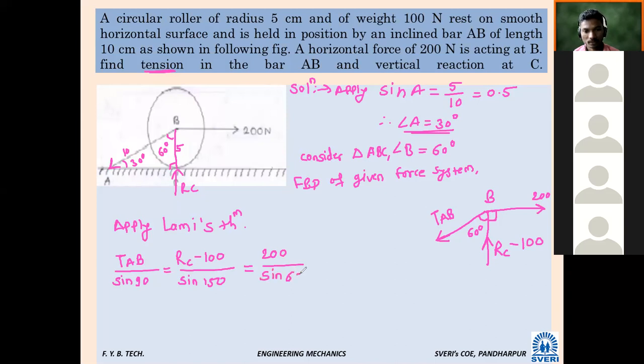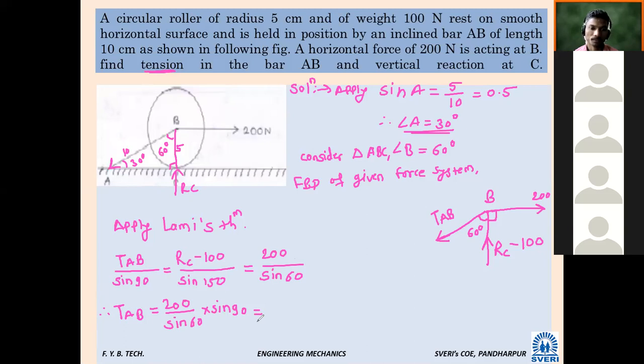Now, is it possible to calculate tension in AB and reaction at C, RC, from this? Because the third term is known to us. If you consider the first and last term only in the first phase, what will be TAB? TAB is equal to 200 divided by sine 60 into sine 90. Calculate this.